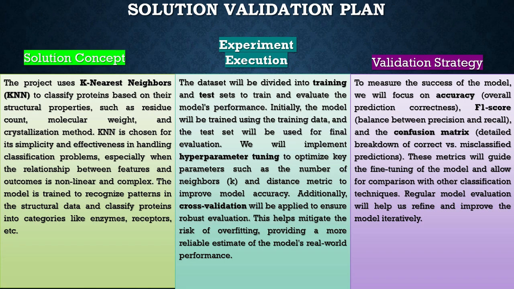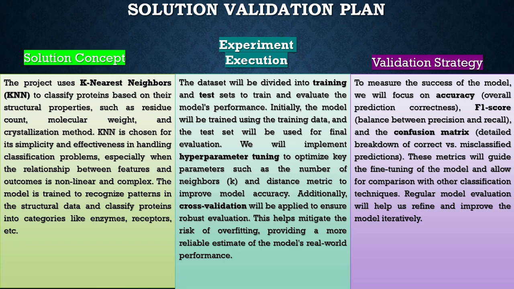Experiment execution. To train and evaluate the model, we will split the data into training and test sets. The training set will be used to train the model, and the test set will be used to evaluate its performance. Perform hyperparameter tuning to optimize the performance of the KNN model, particularly the number of neighbors, K, and the distance metric. Use cross-validation to prevent overfitting, ensuring that the model generalizes well to unseen data.